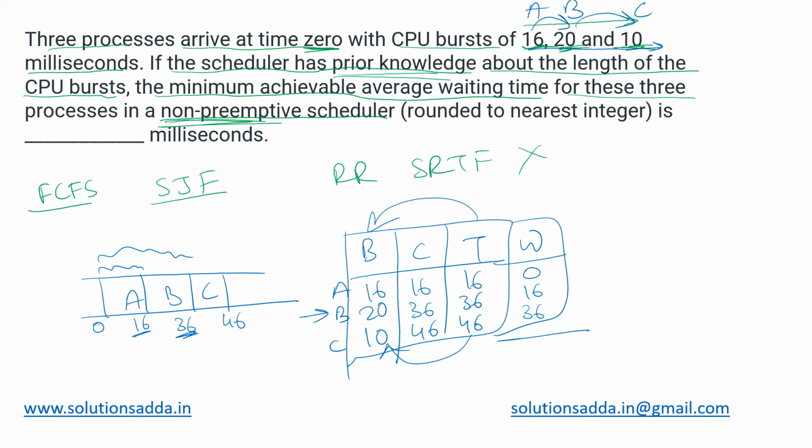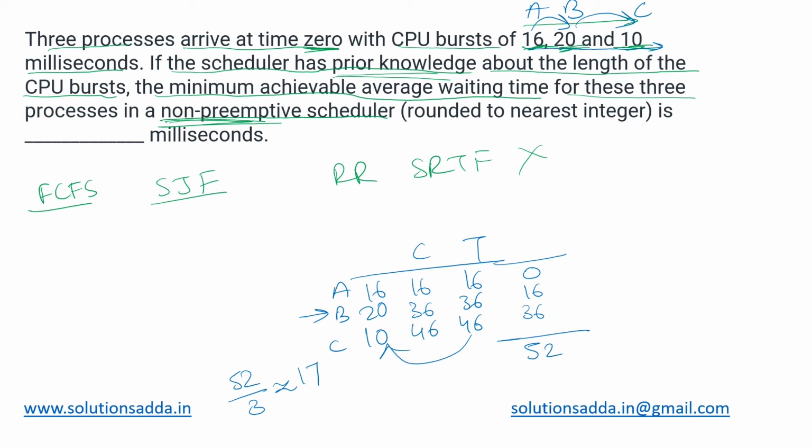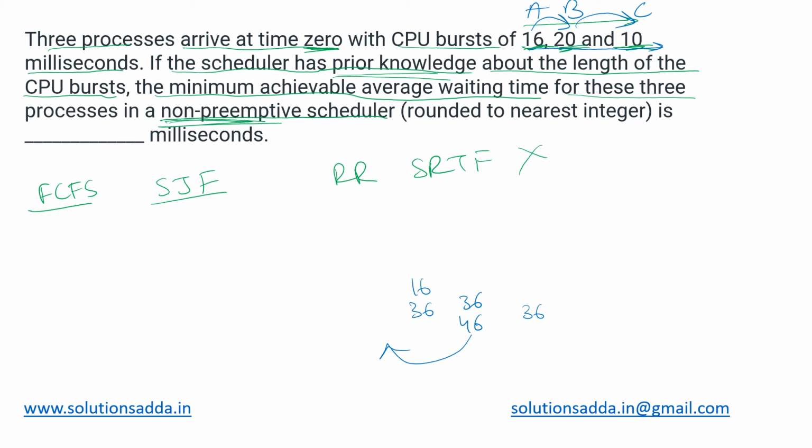So the sum of their waiting times is 36 plus 16, which is 52. If we take the average, 52 by 3, it would be about 17. Now let us check whether shortest job first gives better performance. For that, we'll again trace out the Gantt chart and see what waiting time we get. We'll also note down the average waiting time we got for FCFS, which was about 17.